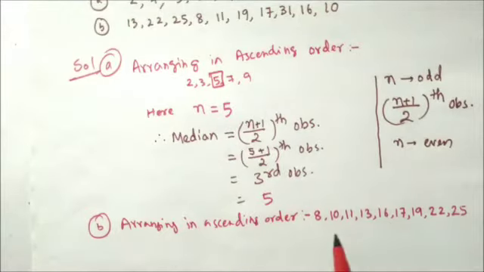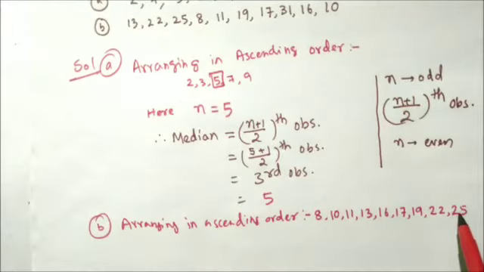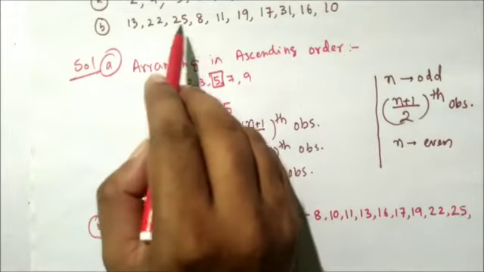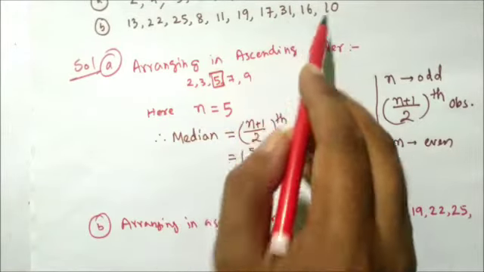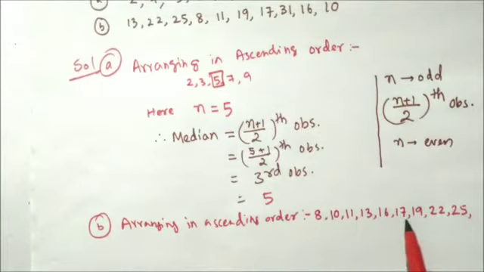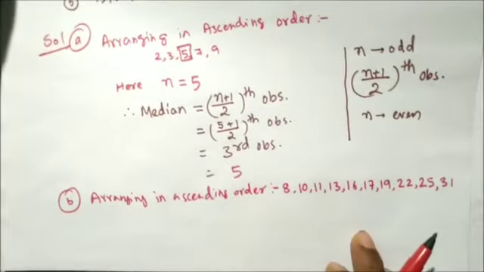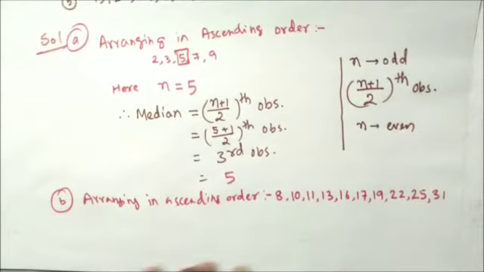Okay, this data has been arranged. Let me check: 1, 2, 3, 4, 5, 6, 7, 8, 9, 10, and the last one is 31. So the data has been arranged.